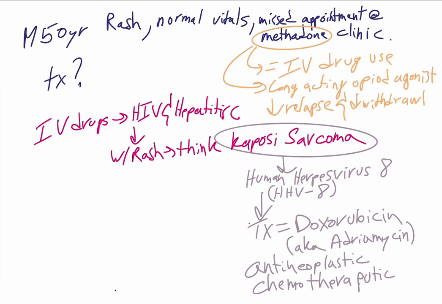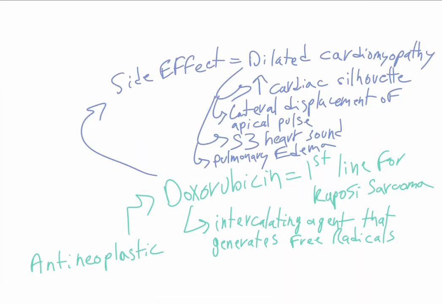So we'll go through these. Doxorubicin, also known as adriamycin, is a chemotherapeutic agent. It's an intercalating agent that also generates free radicals. A side effect that you need to know is dilated cardiomyopathy. For dilated cardiomyopathy, we're going to take it back to cardiology. When I say dilated cardiomyopathy, I want you thinking of enlarged cardiac silhouette on imaging. You're going to have a lateral displacement of the apical impulse, S3, that's bread and butter right there, and pulmonary edema.